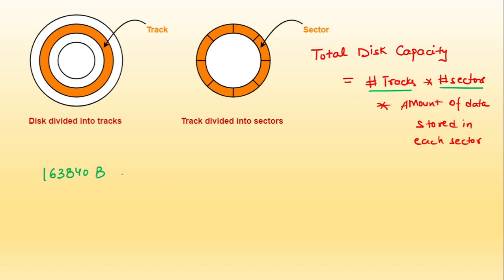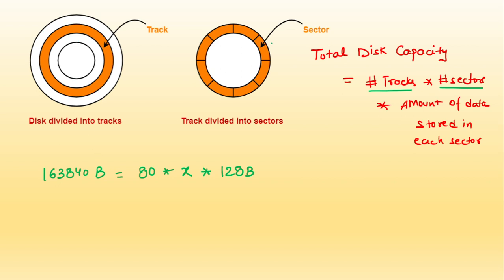So the total disk capacity given to us is 163,840 bytes, equal to how many tracks we have? We have 80 tracks. How many sectors? We don't know. Let's say the number of sectors is x, multiplied by the amount of data, 128 bytes in one sector. Is this making sense? Your entire disk is divided into tracks.